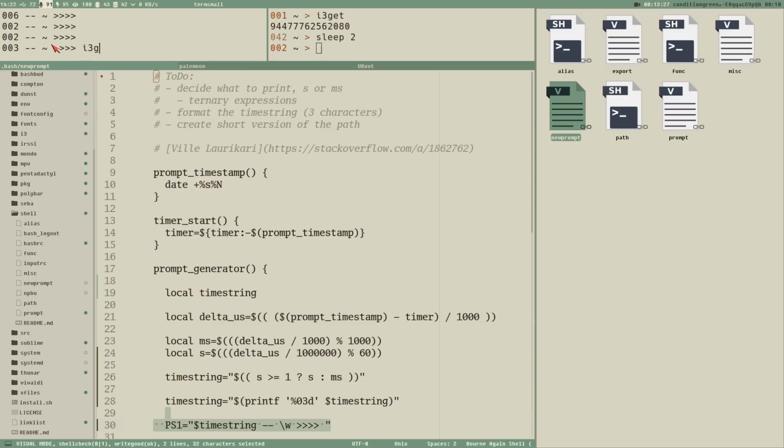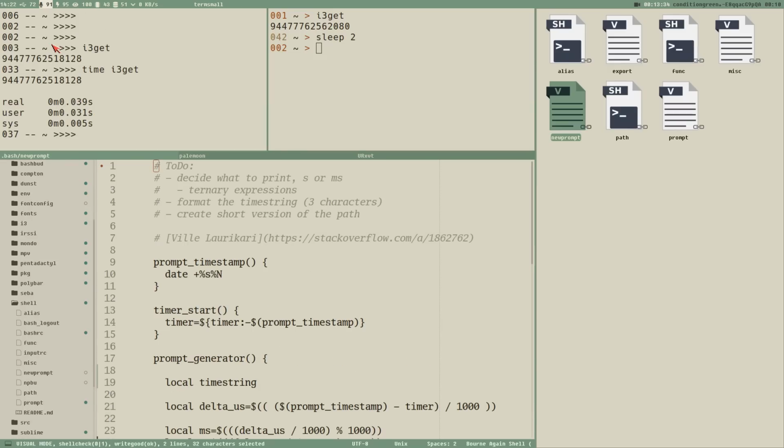Alright, let's test it with time just so we know that we aren't losing anything. Now you can see we got 39 milliseconds here and 37 here. So it's, I mentioned it in the last video, it's not perfect, but it sure is good enough. And I don't think I have ever seen an error that's bigger than 5, probably not even 4. It's usually exact or just a millisecond or 2 away from the actual value, whatever.